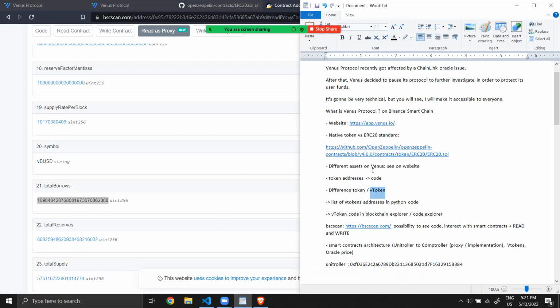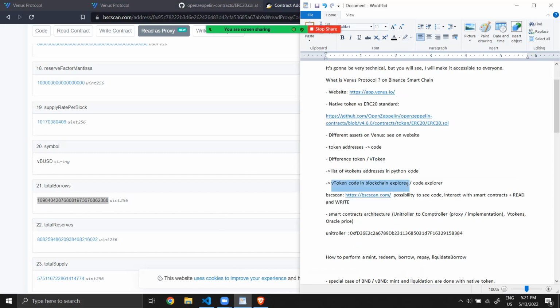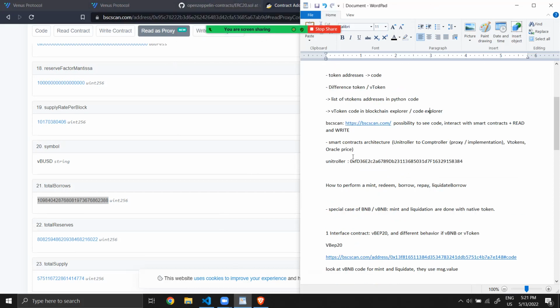Now we continue. VToken code in the blockchain explorer, code explorer. And I will talk about the architecture of smart contracts of Venus. So the main contract of Venus is the Unitroller. We will go to the explorer.